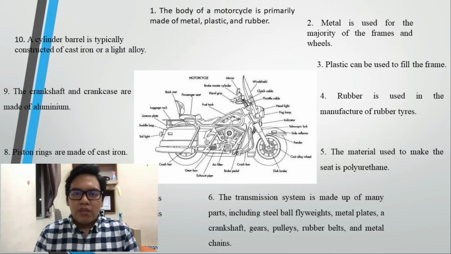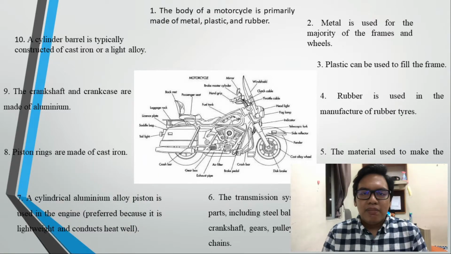Next, I will talk about some materials of motorcycle parts. The primary raw materials used in the manufacture of the body of a motorcycle are metal, plastic and rubber. The motorcycle frame is composed almost completely of metal, as are the wheels. The frame may be overlaid with plastic, the tires are composed of rubber, and the seat is made from a synthetic substance such as polyurethane.